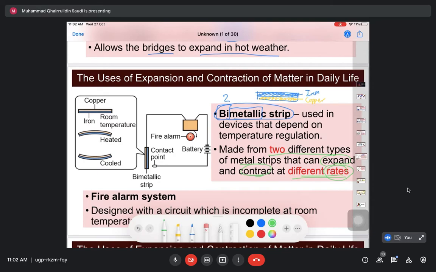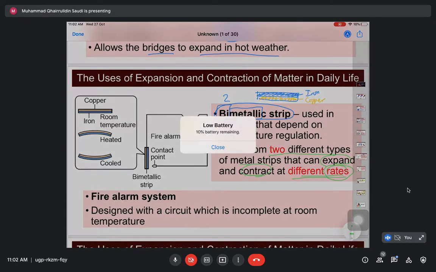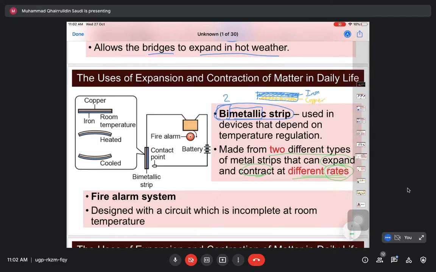So, bimetallic strip ni are made from two different metals, usually iron and copper, because they expand at different rates. Okay, at room temperature, copper dengan iron ni sama panjang.